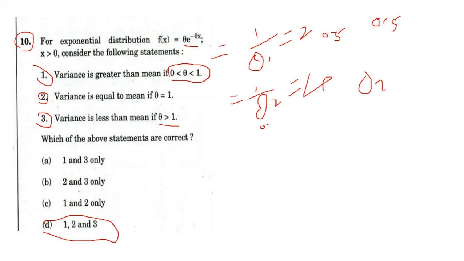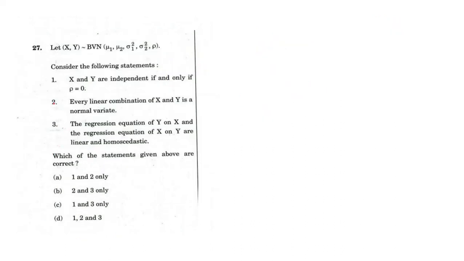See this question. This is also a standard question. Let XY follow a bivariate normal distribution with parameters mu1, mu2 and variances sigma 1 square, sigma 2 square and correlation coefficient rho. See, if X and Y are independent, then correlation is 0.